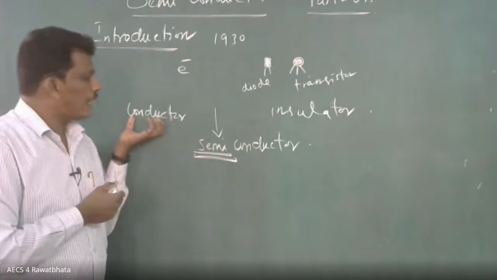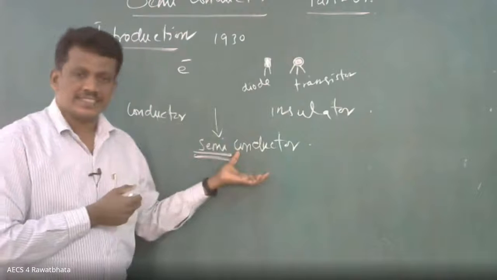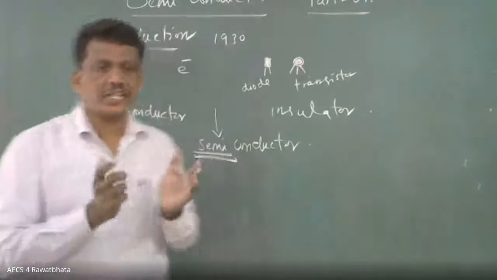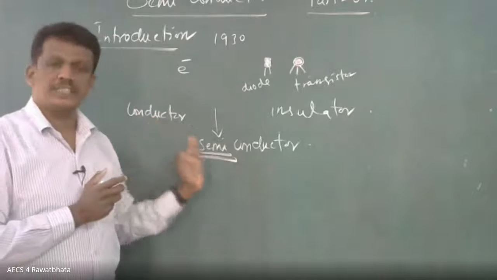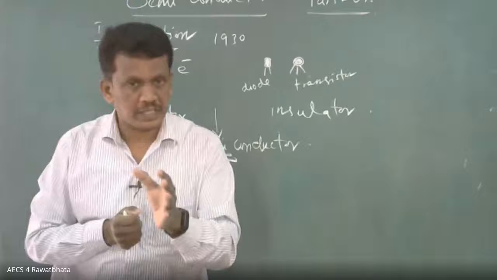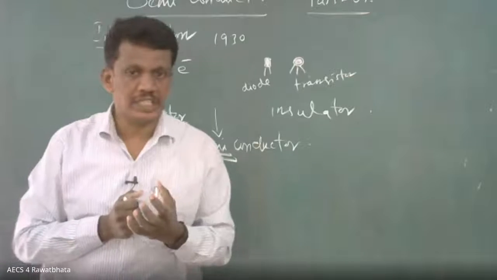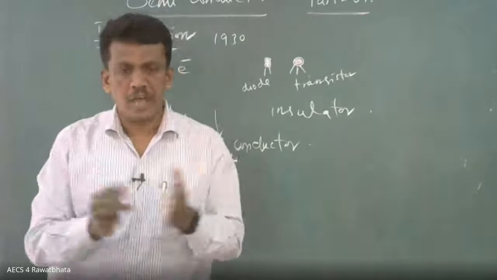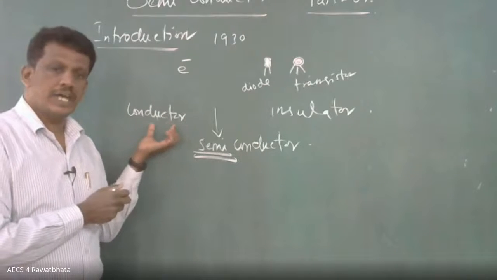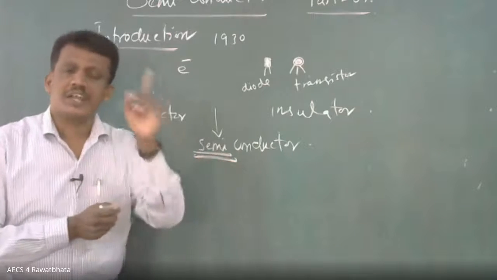But as compared to a conductor, it is less. Then you may have one doubt. The conductivity of a conductor is better than a semiconductor, then why give more importance to the semiconductor? All of you listen carefully to this question. Many of you have the question, because the conductivity is much better for the conductor than the semiconductor, then why give importance to the semiconductor? There are two reasons.